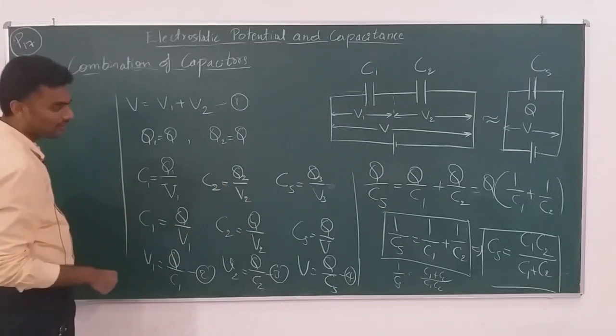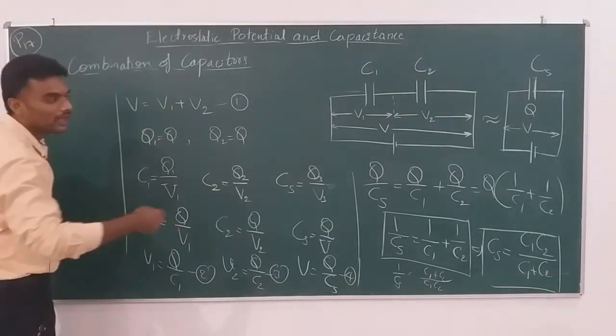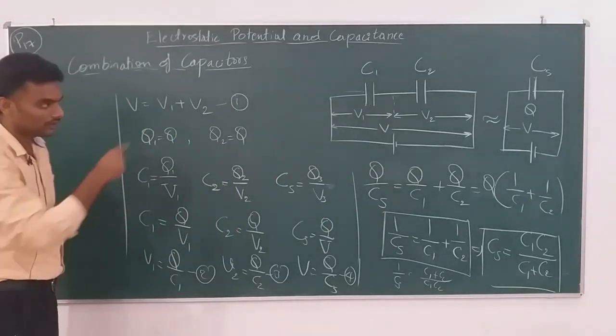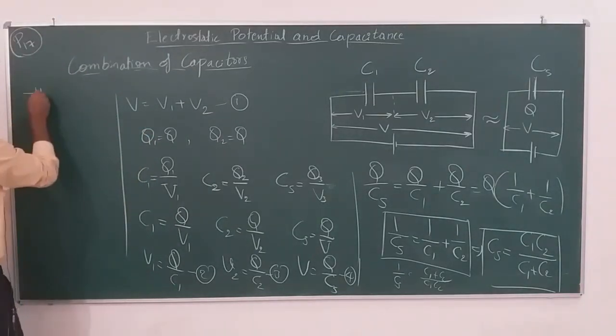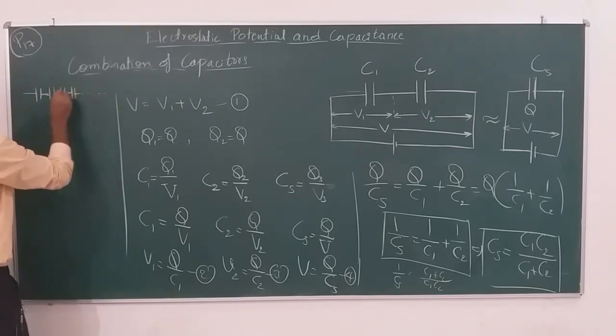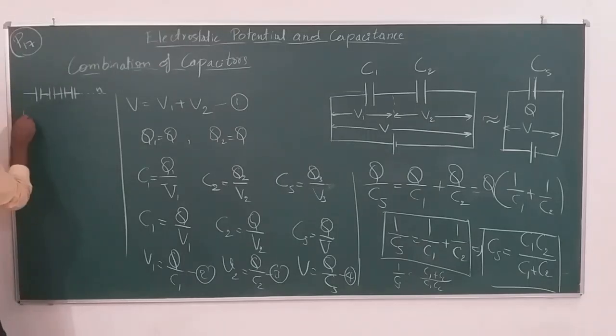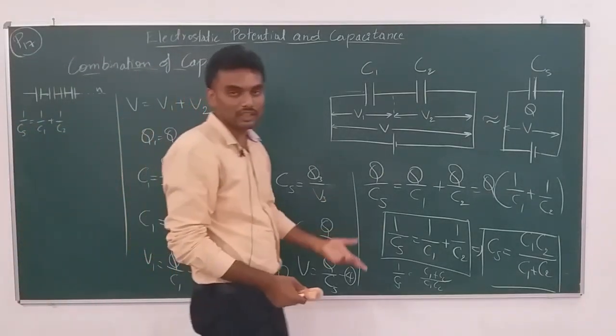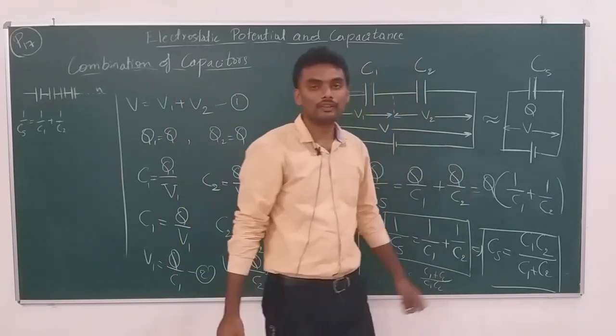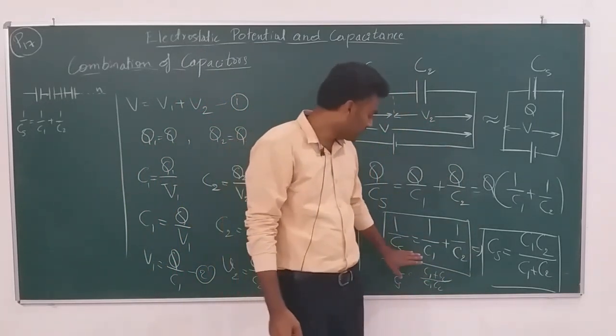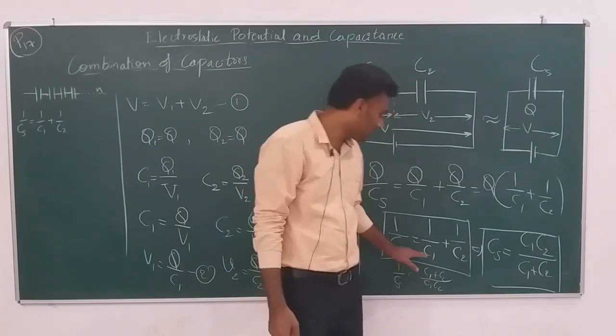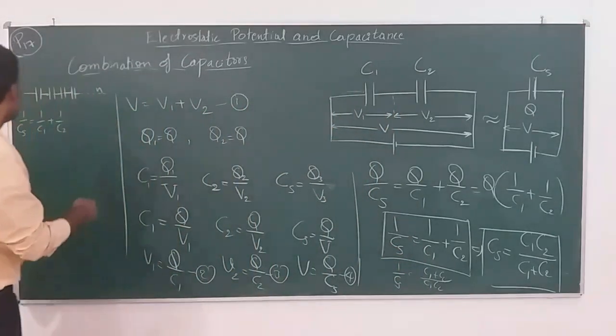Let me take a special case out of it. See, this is when we have 2 capacitors connected in series, only 2. What if we have n capacitors connected in series? Then 1 by CS becomes equal to 1 by C1 plus 1 by C2. So when you have n capacitors, or more than two capacitors connected in series, it's always advised to go for this basic expression and expand it to get the final expression.